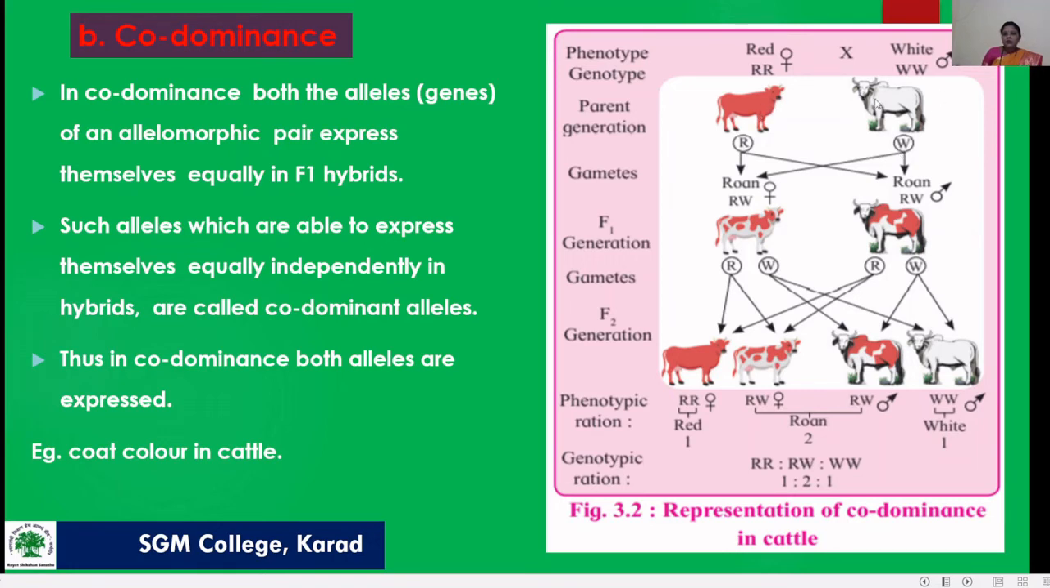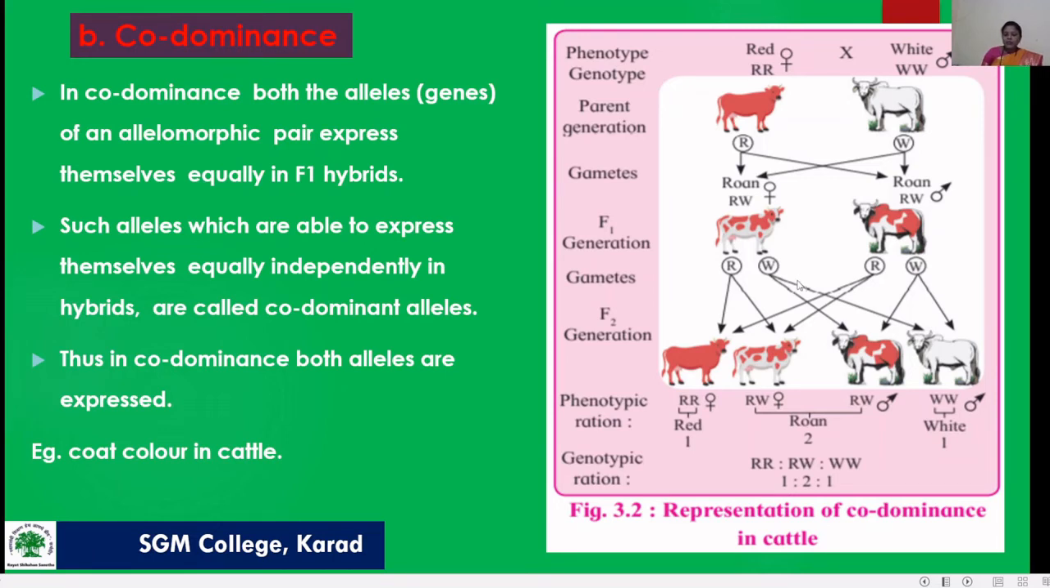After crossing both these animals, this F1 hybrid is a roan. See here, this is the roan, one female and one male. This roan has a mixture of red and white color hairs.